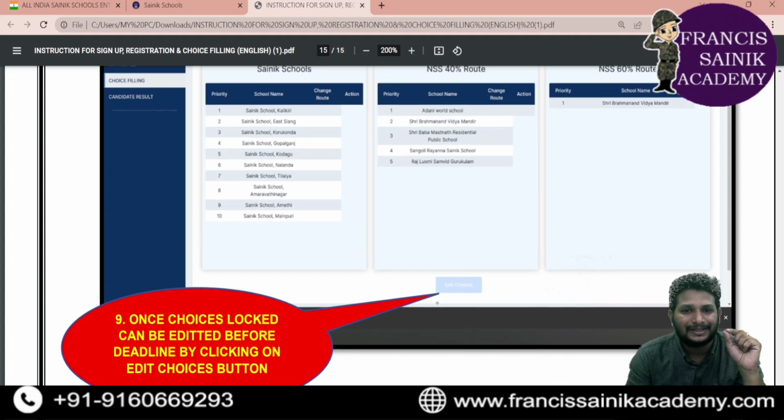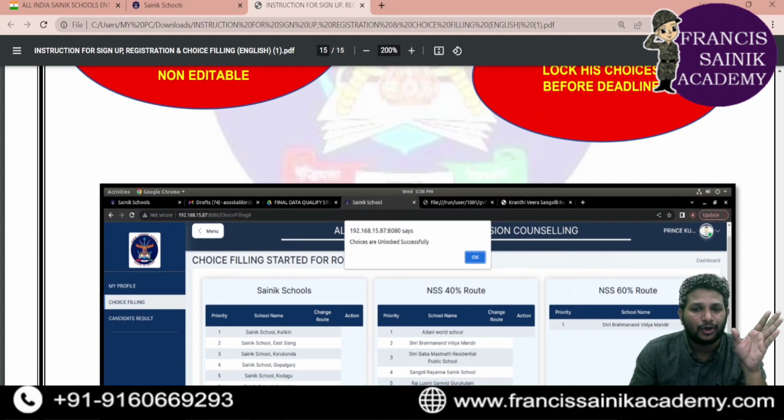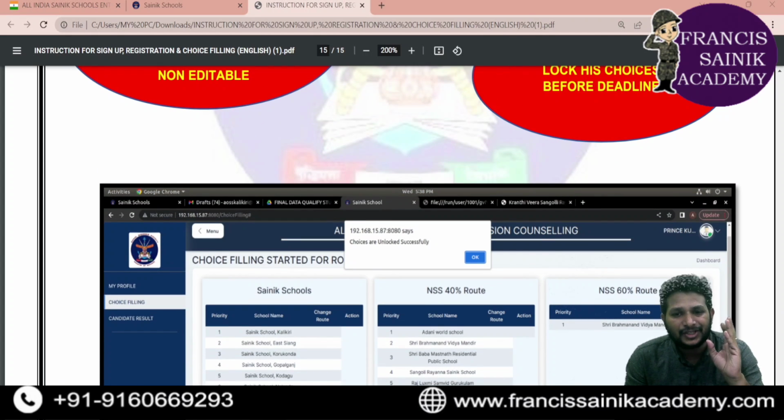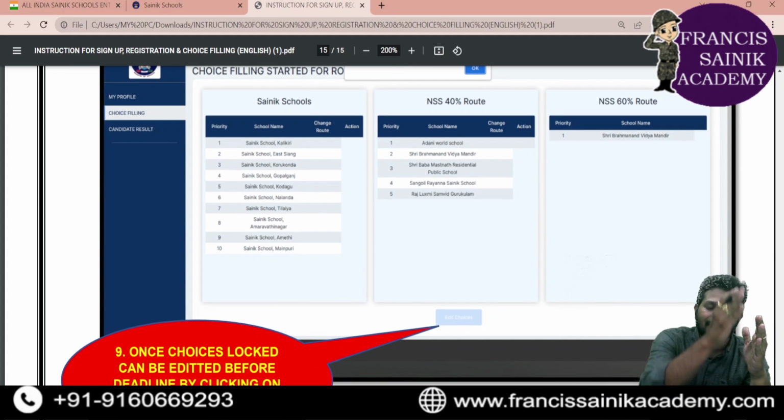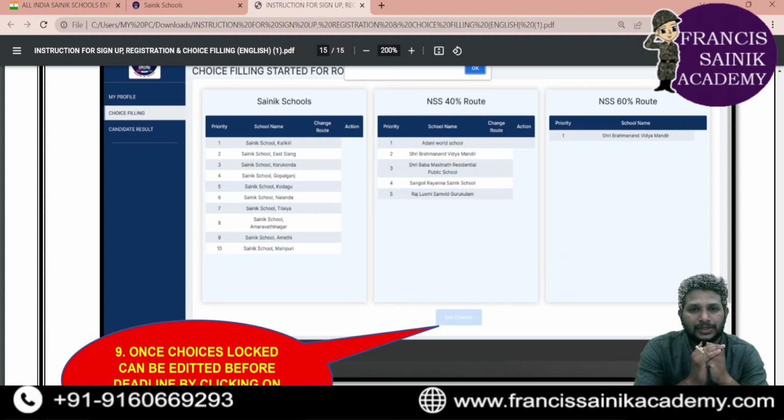Okay, so this is all about keeping the choices for the different schools. Under the Sainik school category, you can keep 10 schools, and NSS 40%, you can keep 5 schools, and NSS 60%, you can keep only 1 school. Okay, these are the choices you can keep in the e-counseling link.